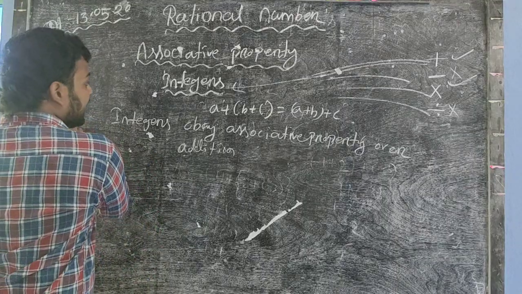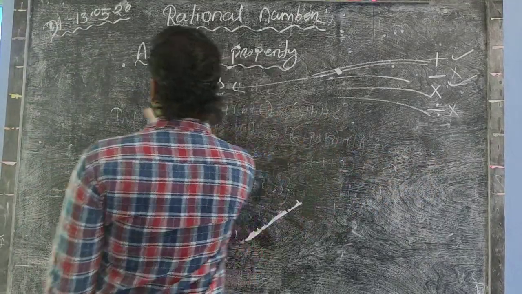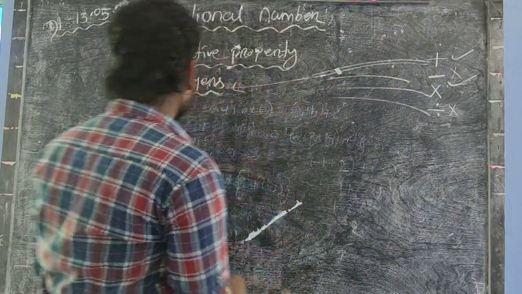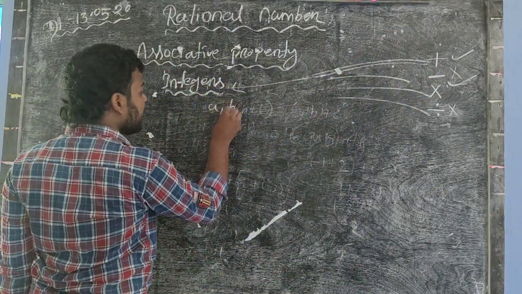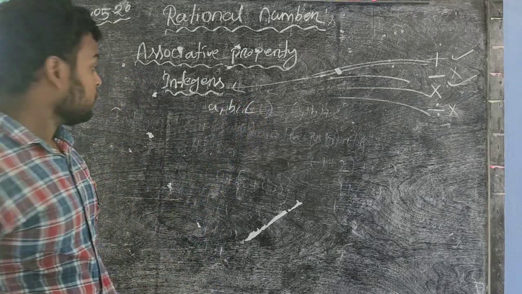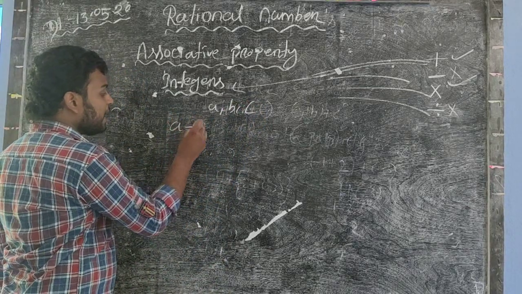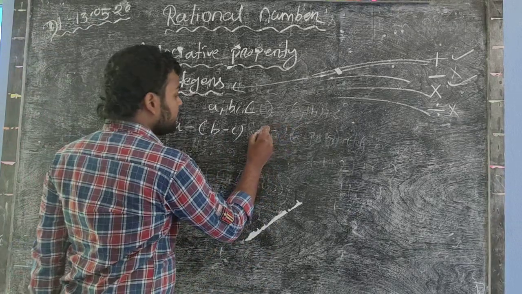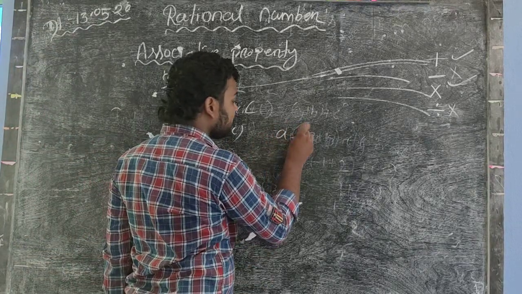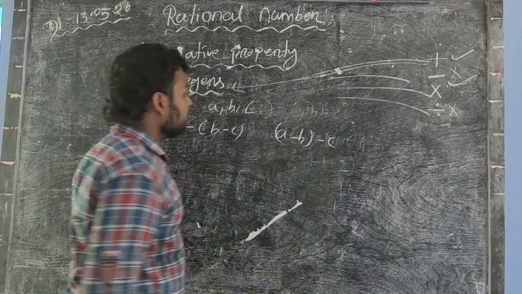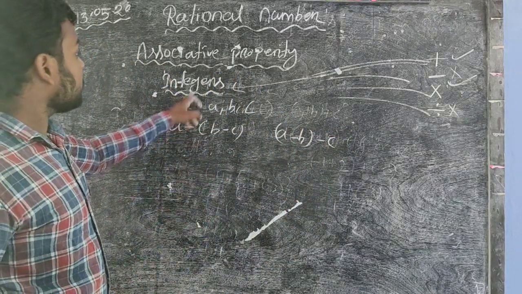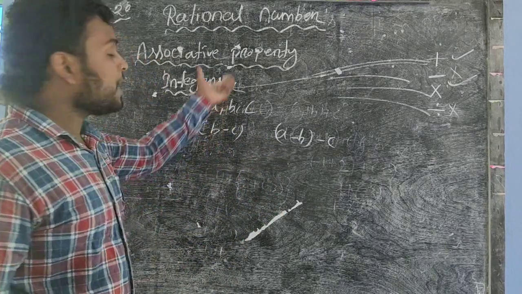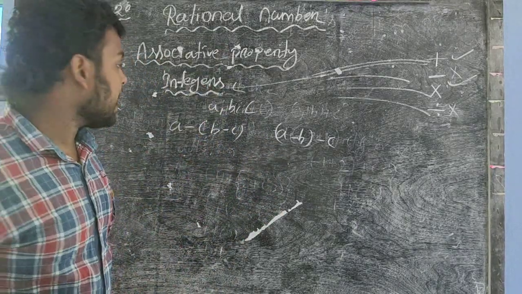Then the second thing. So now we check in the case of subtraction. Similarly, if a, b, and c are three integers, if the value of a minus (b minus c) is equal to (a minus b) minus c, then you say that integers obey associative property. If not, then you say that it does not obey the associative property. So now we will check.